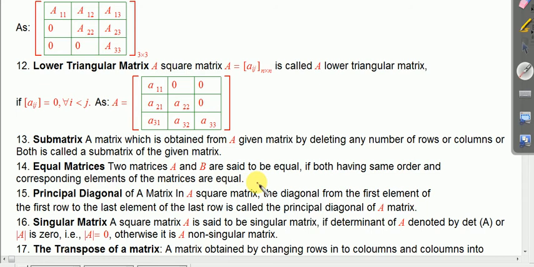I mean, this is the condition when two matrices are equal: they both must have the same order and equal elements in the corresponding sense. If the first row and first column of A has element 2, then B will also have the same element. This correspondence confirms the equality of the matrices.